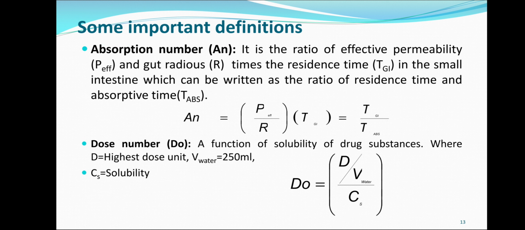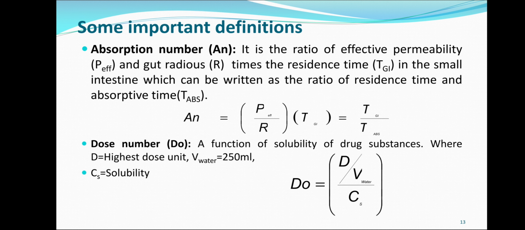The expression is AN, that is absorption number, equals to P EFF, that is effective permeability, divided by R, that is gut radius, into TGI, that is gastrointestinal residence time. It can also be expressed as the ratio of TGI divided by TABS. TGI is the residence time in the gastrointestinal tract divided by absorptive time, that is TABS.